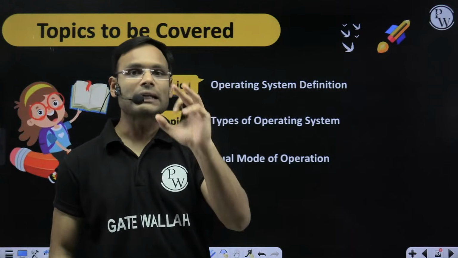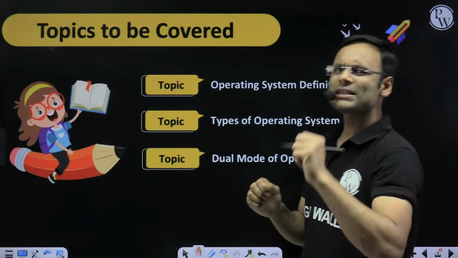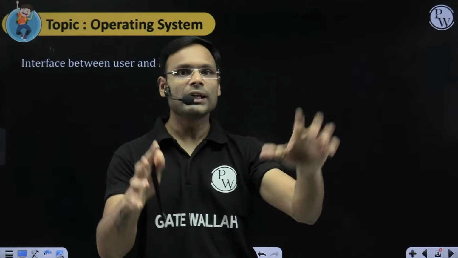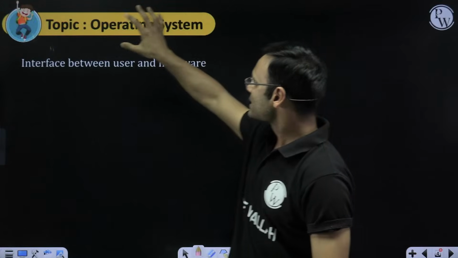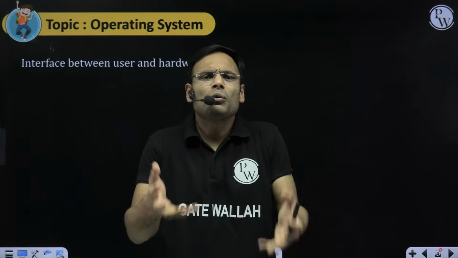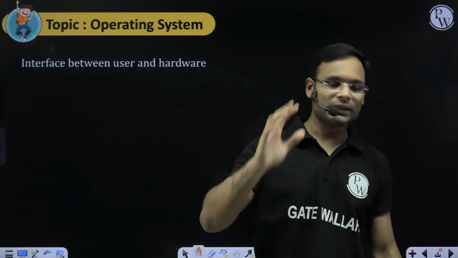Fine. So, what is operating system? You must be knowing about it, right? Can you please type down what is operating system? See, everybody knows this definition. Operating system is the interface between user and hardware. But why? See, it's a very simple thing.